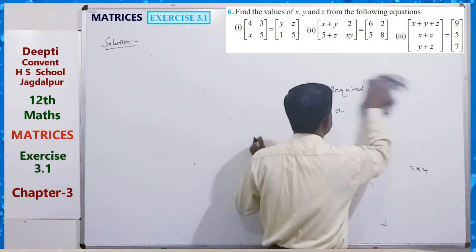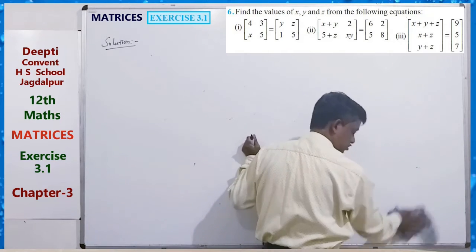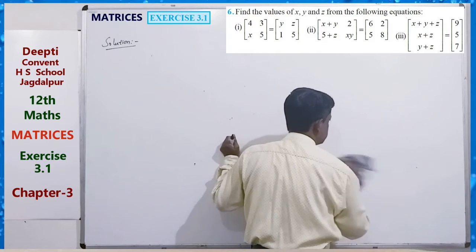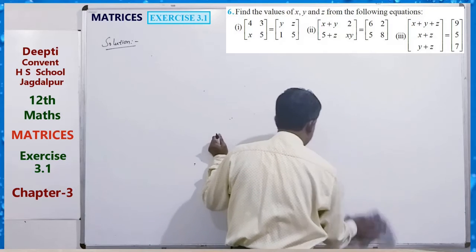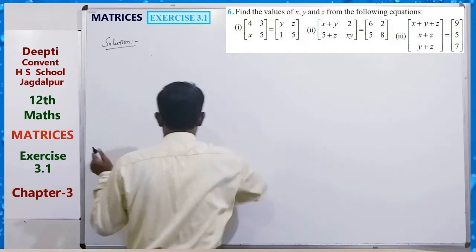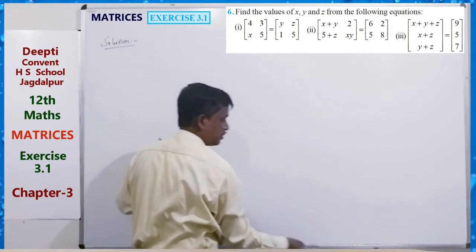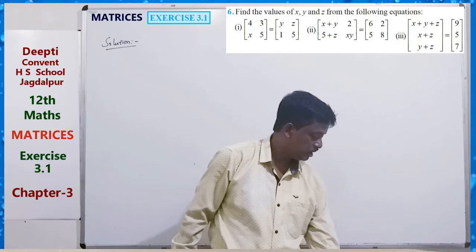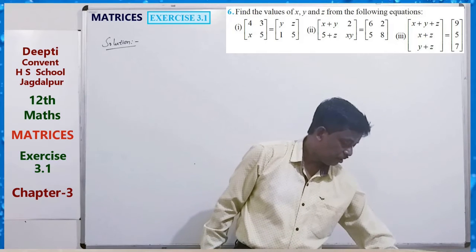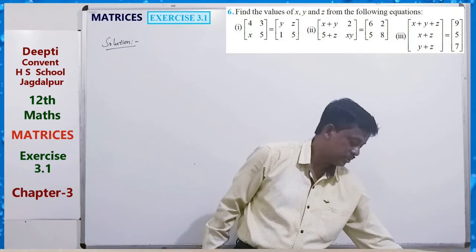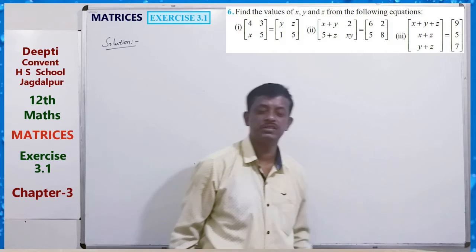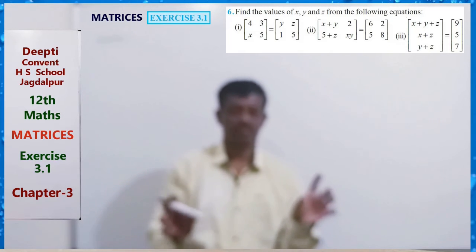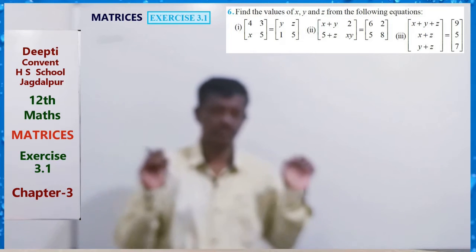What is question 6? Here, question 6 is find the value of x, y. Just some questions are there. We have to find the value of x, y by comparing. What is given? Find the values of x, y, z of the following equation. Here, a matrix equation is given. Two matrices are equal.